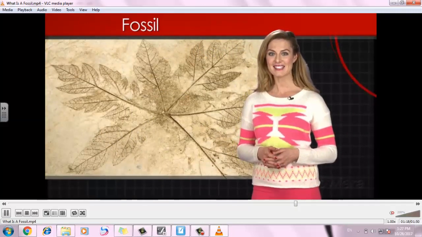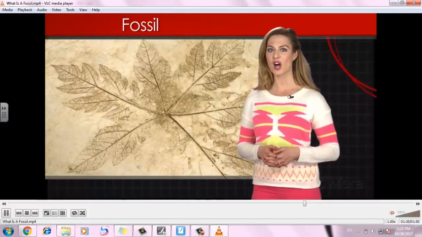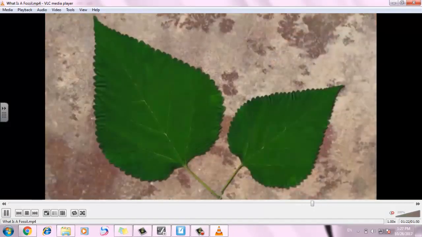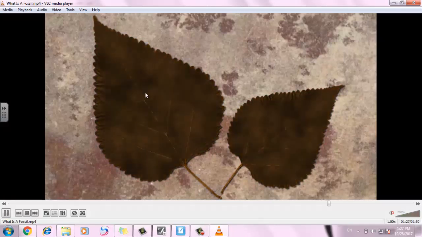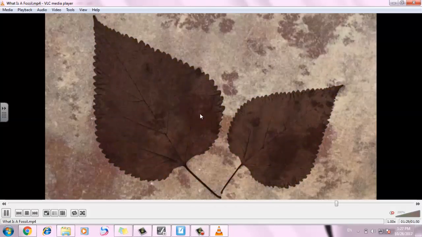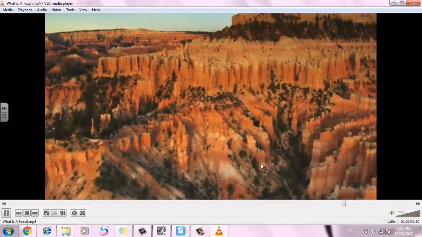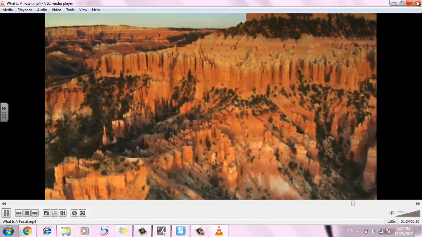As we said, fossils are not only bones. It can be an impression or print of a plant like this. These plants decompose and leave a print. It's a print on the rock.